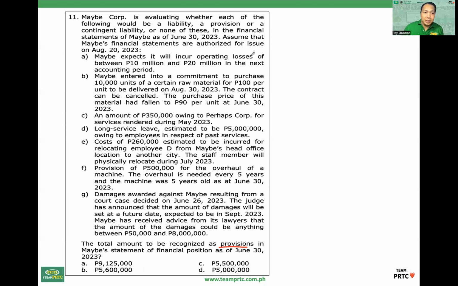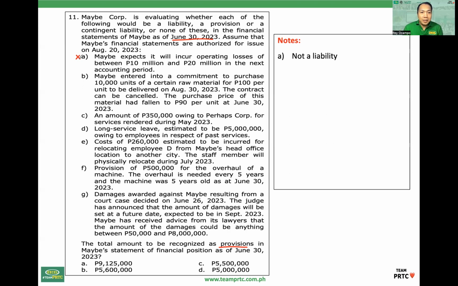Take note, ang balance sheet date, June 30, 2023. Basically, kaklasify natin yung A to G. Liability ba yan, provision, contingent liability, or other items. Include, exclude. Letter A. The entity expects it will incur operating losses of between 10 million and 20 million in the next accounting period. Exclude. That is not a liability.